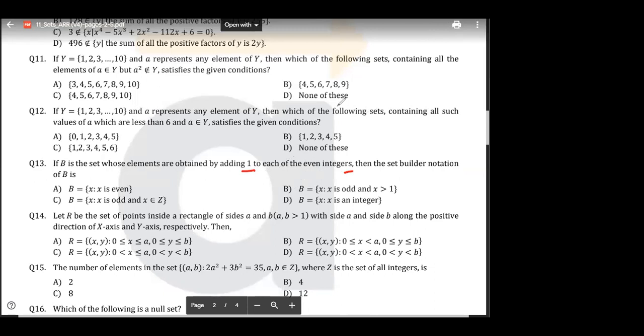Odd integers. हाँ या ना? So 1 is not, right? 1 is not what? Tell me. ठीक है? So the answer is what? Tell me. 13 का आंसर क्या हो जाएगा? Yes, yes, Vikas. ठीक है? Right? Got it? The answer is C. हाँ या ना?